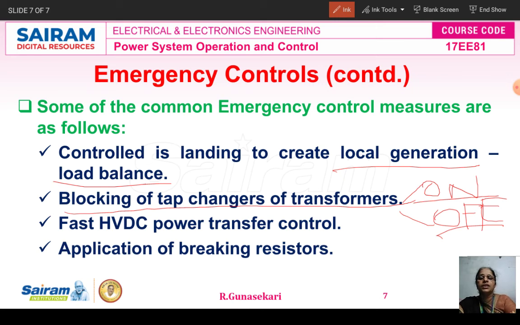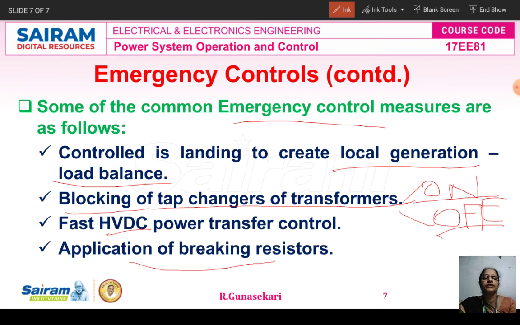Fast high voltage DC power transfer control is also a common emergency control measure, and then application of braking resistors. When we take emergency control measures, it means the operating state of the power system has gone from alert state to emergency state because preventive control action was not taken.